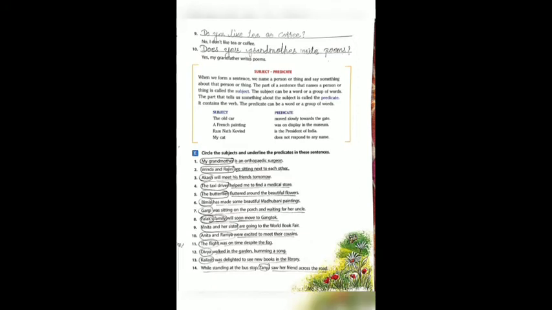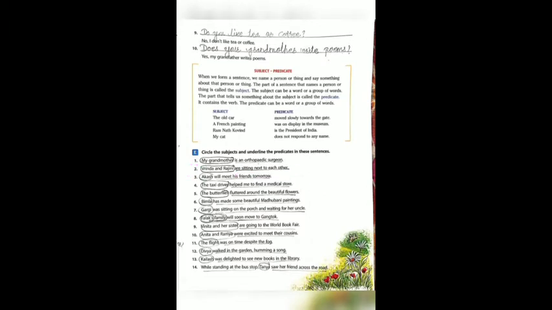Now see the next example. Vrinda and Rajni are sitting next to each other. In this sentence, what is the verb? Are sitting. So ask the question to the verb with who. Okay, who is sitting next to each other? Vrinda and Rajni. So Vrinda and Rajni is the subject, and the rest of the sentence, the predicate, contains the verb and the rest of the sentence. These are all predicate.